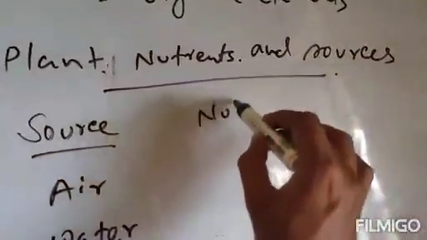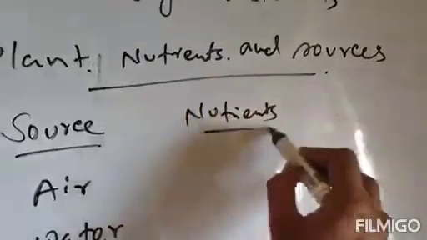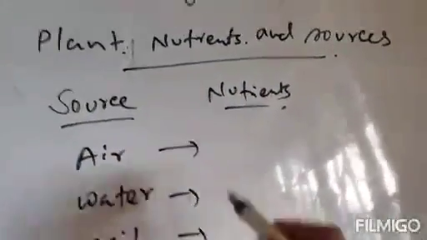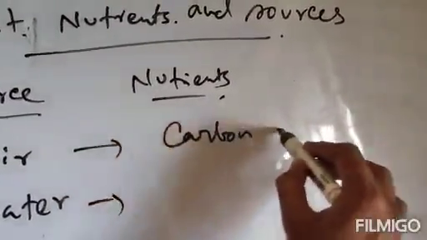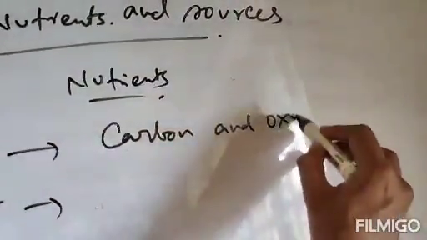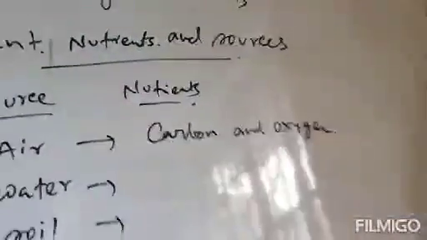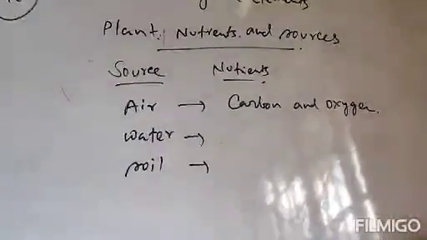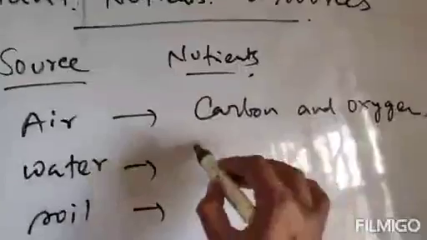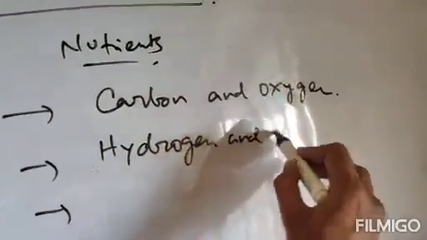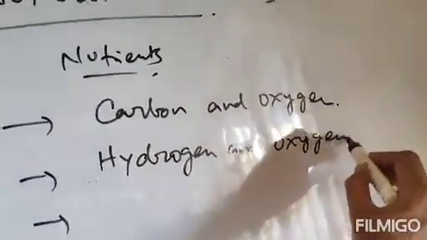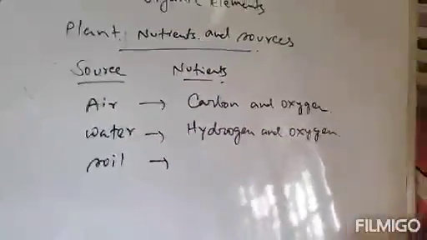The nutrients plants get from air are carbon and oxygen. Second one is water. From water, plant gets hydrogen and oxygen, because water means H2O, that is hydrogen and oxygen.